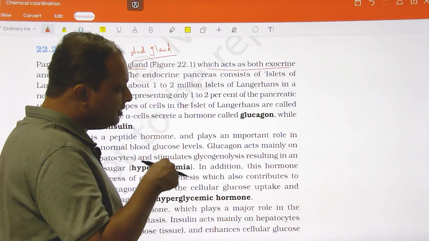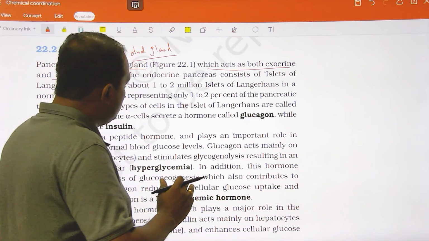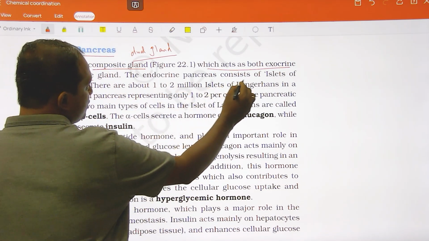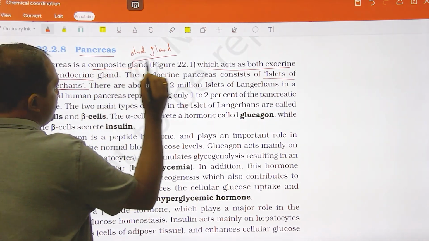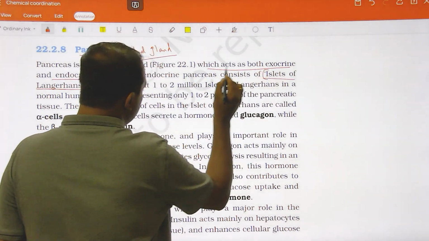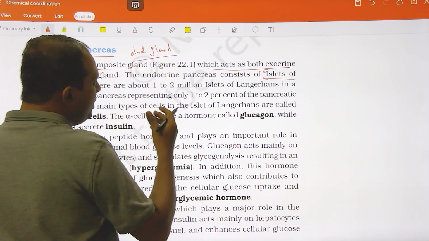In this chapter we are concerned with the endocrine part of the pancreas, right? The endocrine part of the pancreas is referred to as the islets of Langerhans. The S is silent here, so you call it islets of Langerhans.